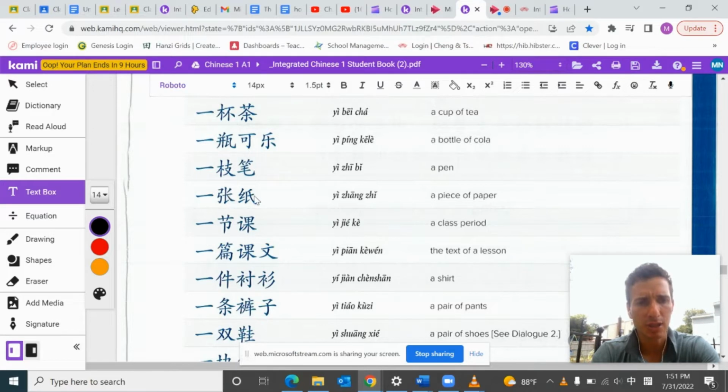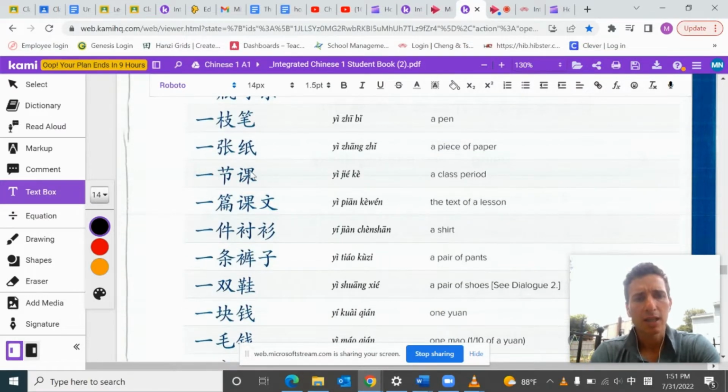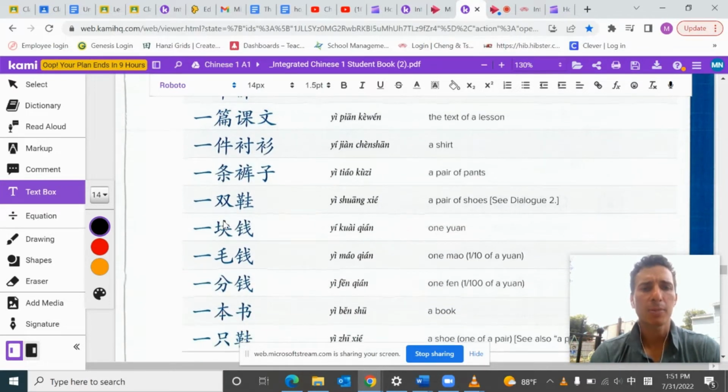So 一张纸, so 张 just refers to something flat, 纸 which is paper, so you would use that with paper. 一节课, so 节 refers to like segments. Okay, so 1 class period. 一篇课文, so 1 text of a lesson. So pian refers to the text. It has bamboo, so maybe the text is written on bamboo. If you recall, books 2,000 years ago were made out of bamboo slips, and then they were knitted together so they could be rolled up. Maybe you've seen movies with this, and that's probably where that came from.